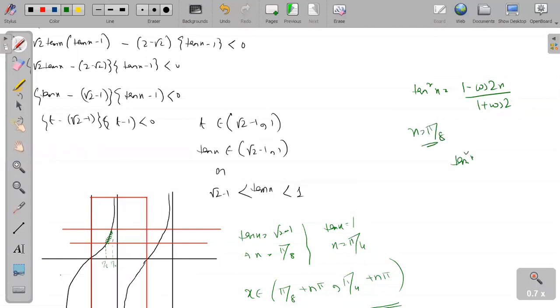tan square pi by 8. This is the standard value, you should remember. No need to do all every time.